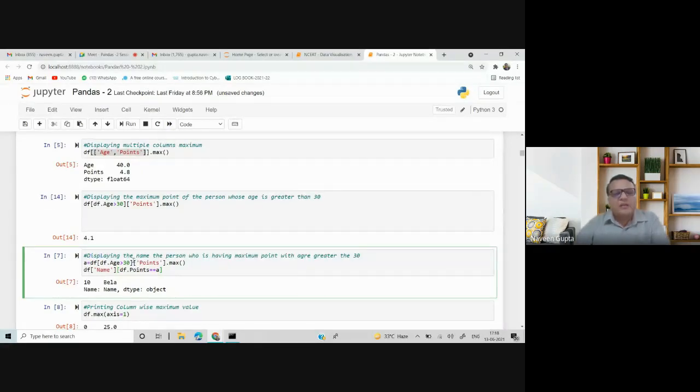Displaying the name of the person whose maximum point with the age greater than 30. Herein I have used the Bela ma'am name. So it means this is a combination of 2-3 statements. Even this can be asked for a 2 marks question. I have just extracted the same query and I've stored in A. So what is the value of A?